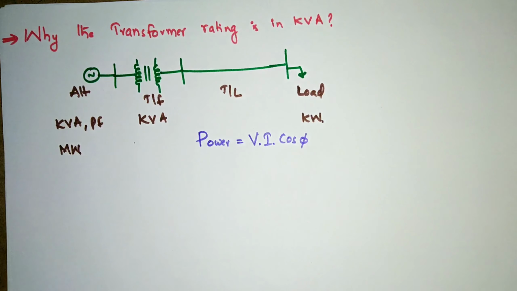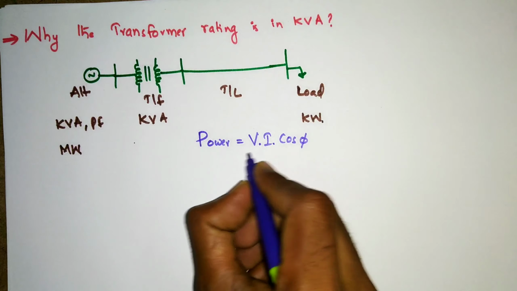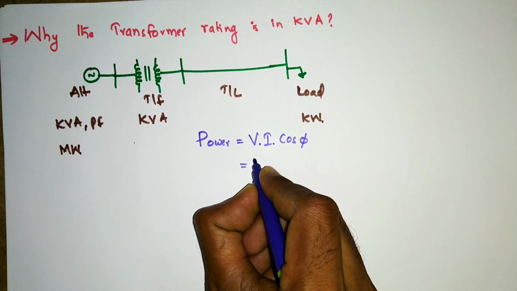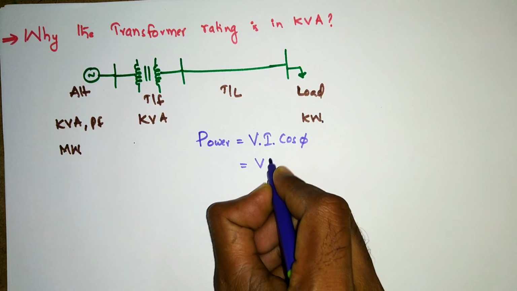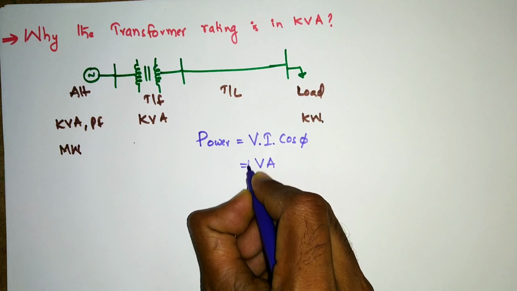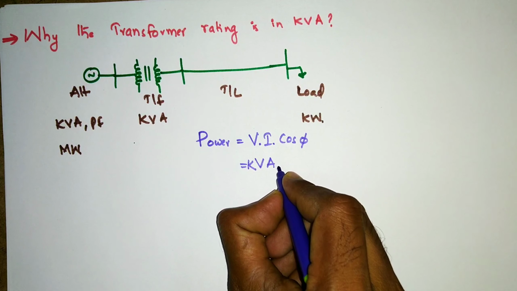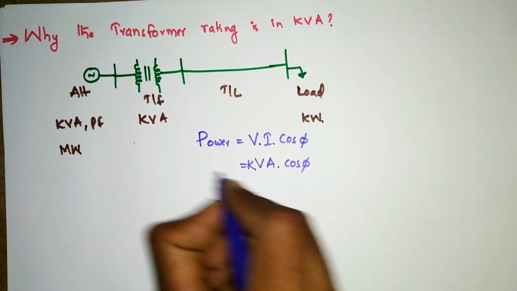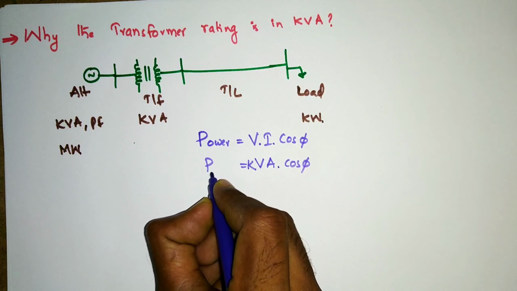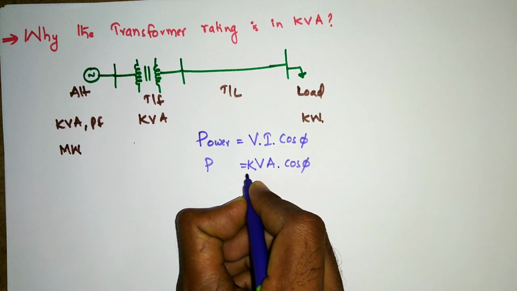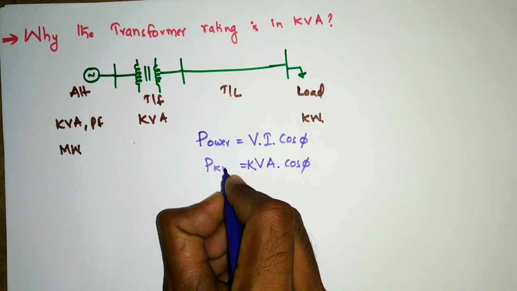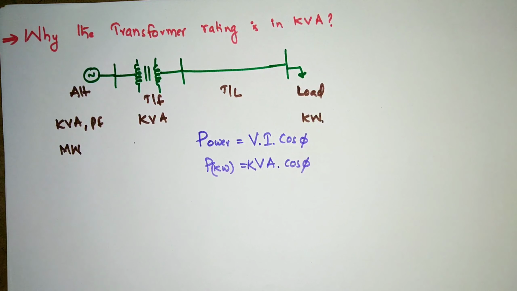This is the formula for power. V into I can be written as volt amperes. So for large machines it is kVA times cos phi. This is the power in watts, or if you are taking kilowatts, then it will be in kilowatts.